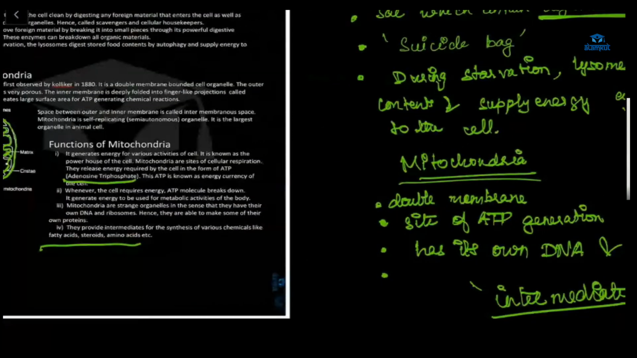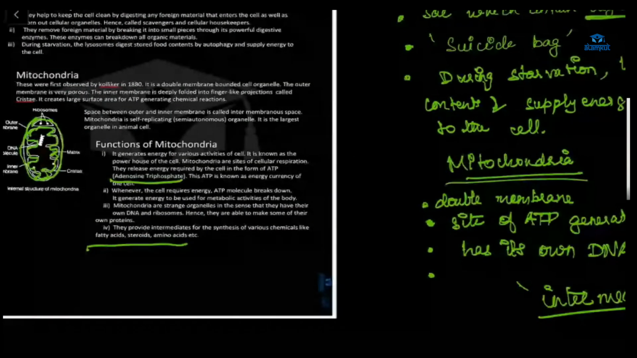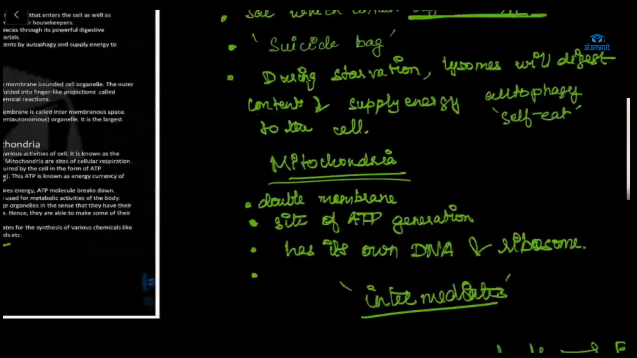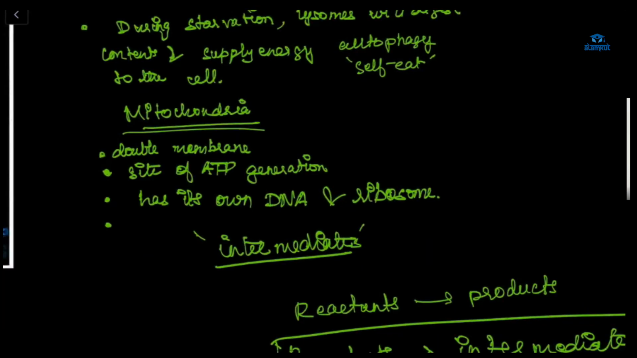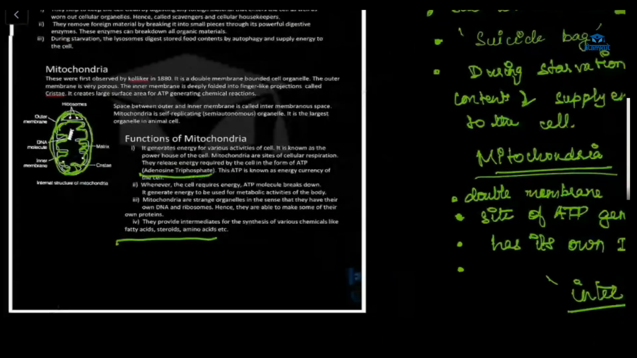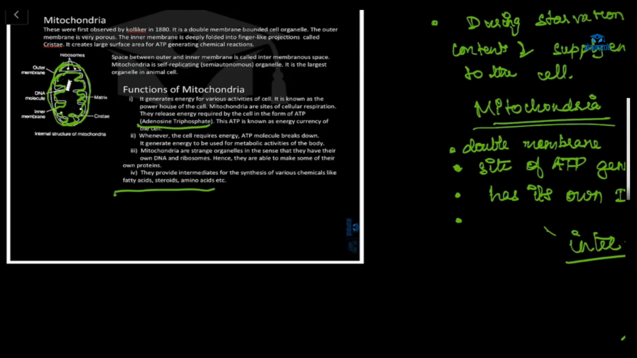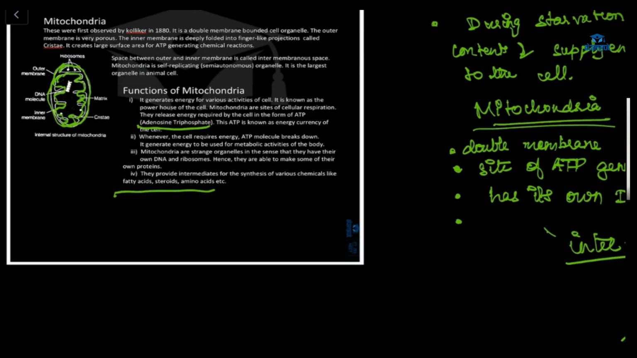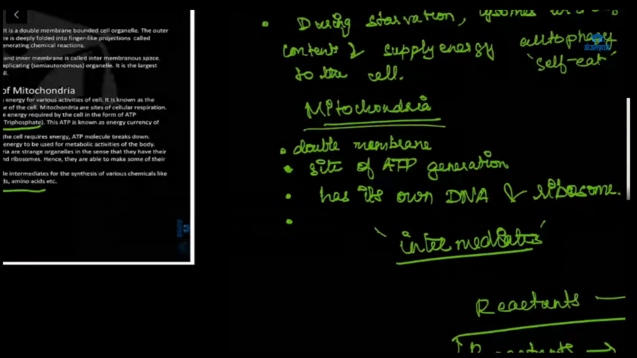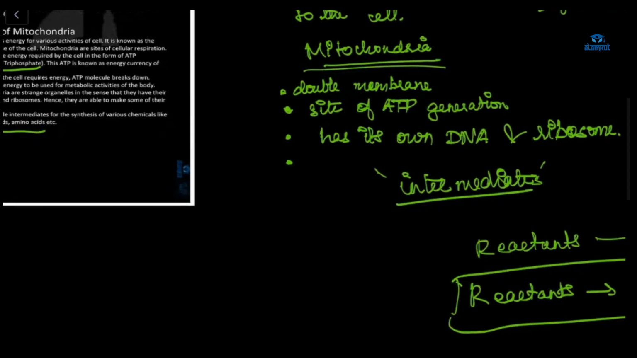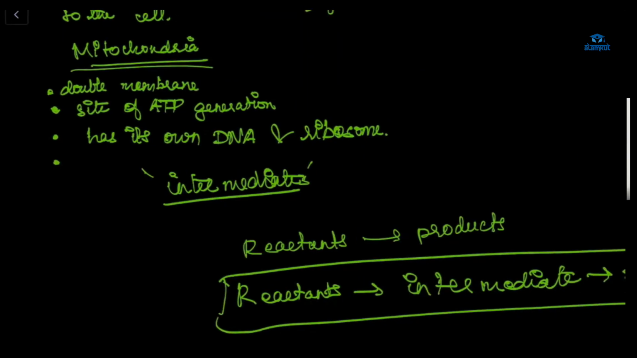So they provide the intermediate for synthesis of various chemicals like fatty acids, steroids, amino acids. This intermediate, this middle product, the mitochondria is providing for the production of fatty acid, steroid, amino acid. Understood? Shazan, Razi, Advika? Yes, ma'am, I'm understanding. Thank you.